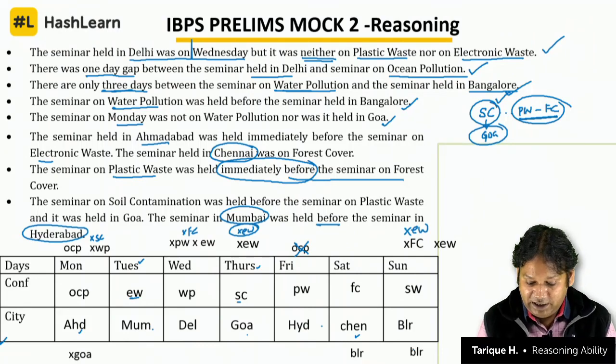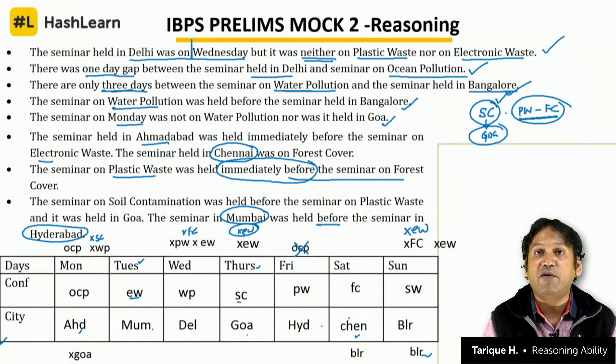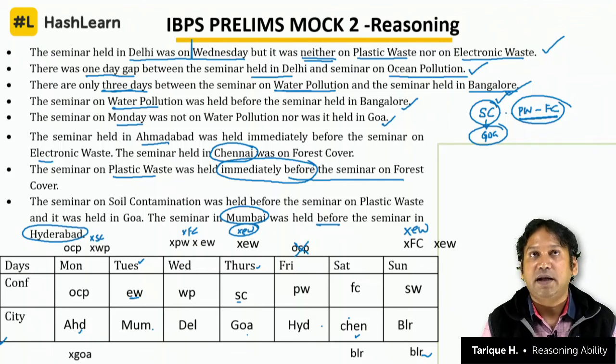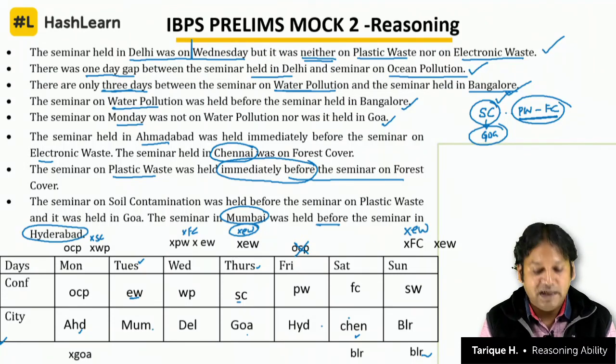How did you start? By taking an assumption that Bangalore is on the last date. Had you put Bangalore on Saturday, you would have got contradictions. Then you have to erase everything, come back and again put Bangalore on Sunday and get the answer. So you have to take cases, otherwise you cannot solve this question. That is why we also say this is a high difficulty question from tabulation. Amount of information is there, it's completely case based, which is what makes it difficult.